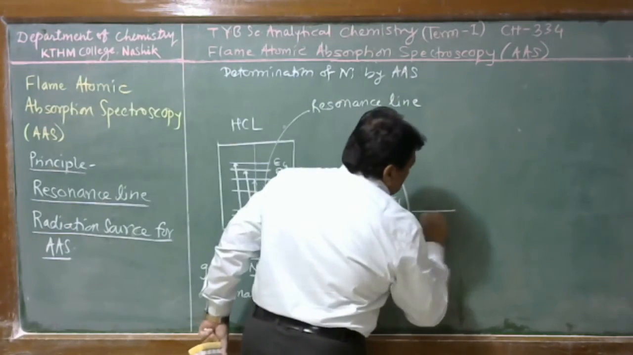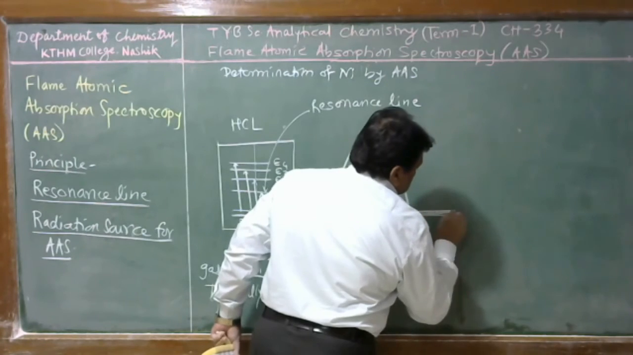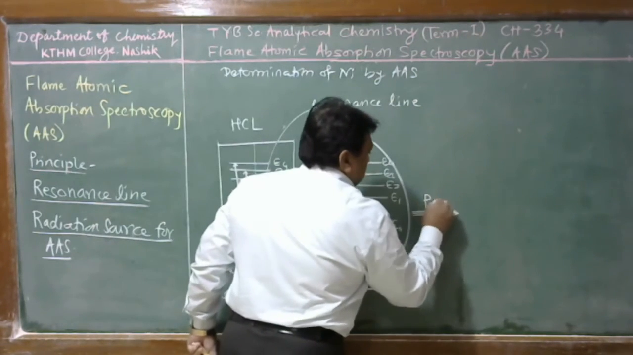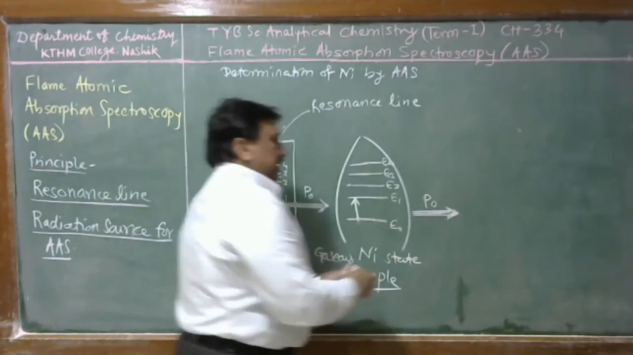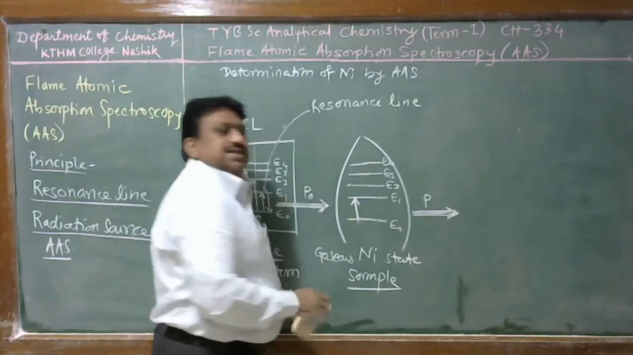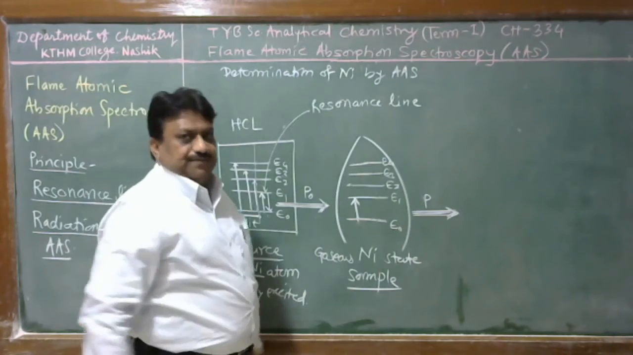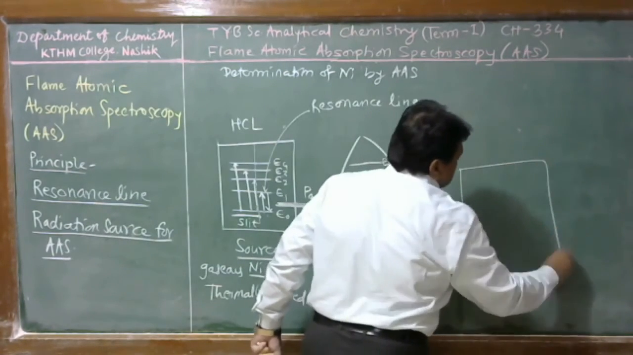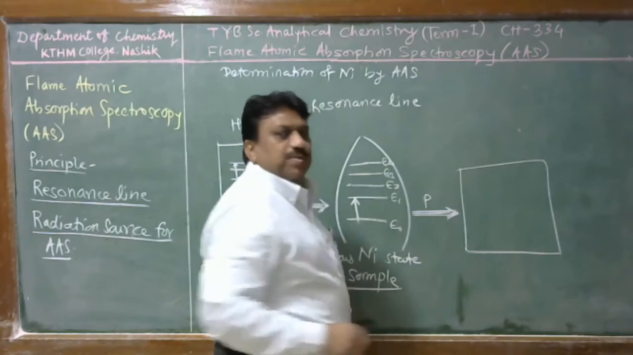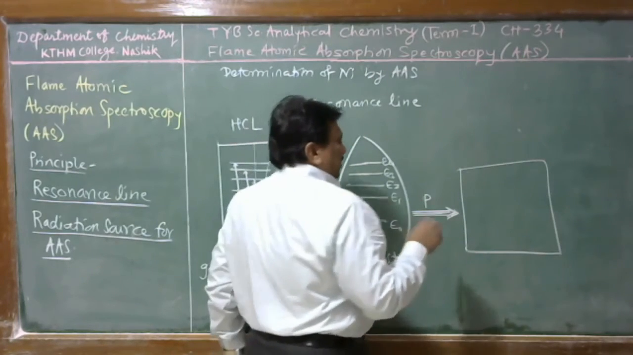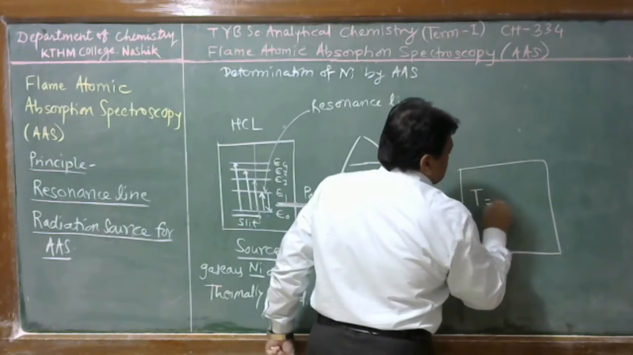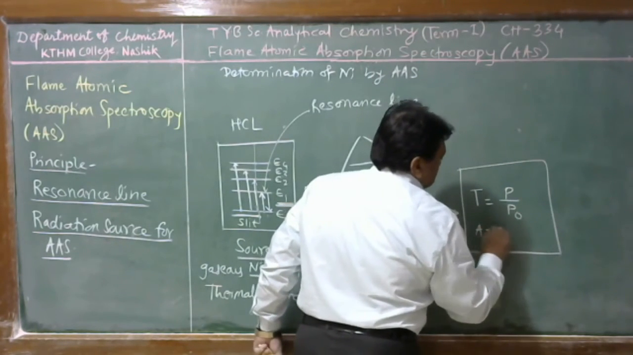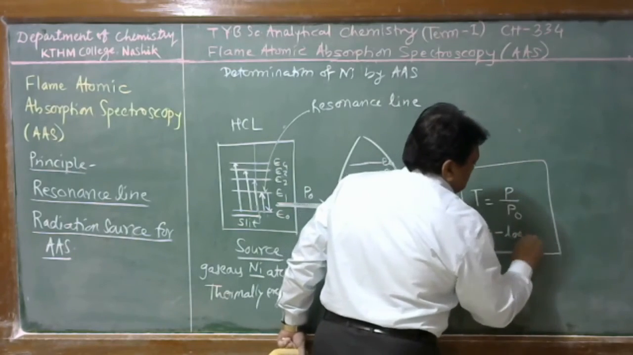Therefore, some amount of this radiant energy will be absorbed by this excitation process, and here the radiant power decreases to P. Therefore an instrument, that is the other components, monochromator, detector, recorder, measures this as T is equal to P upon P0, or A is equal to minus log T.